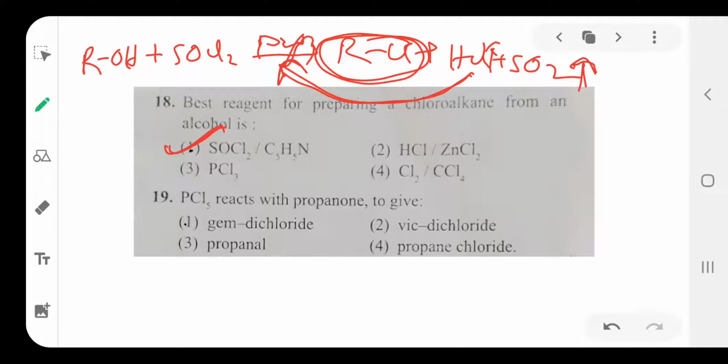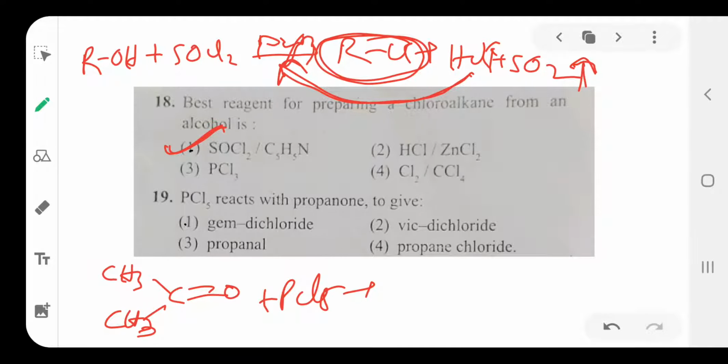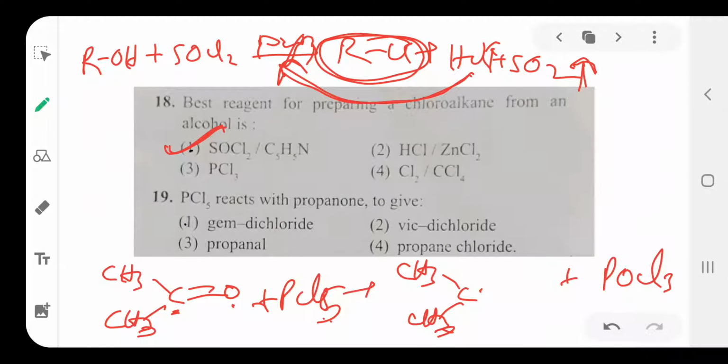Next, PCl5 reacts with propanone to give what? You see here, propanone means CH3, CO, CH3. This is propanone or acetone. If it reacts with PCl5, what happens? Out of 5 chlorines, 2 chlorines attach to this one carbon. The remaining PCl3 with this O separates as POCl3, phosphoryl chloride. Then the product is CH3, CCl2, CH3. So that is a gem dihalide. 2 chlorines attached to the same carbon, a gem dihalide is formed. Option is 1.